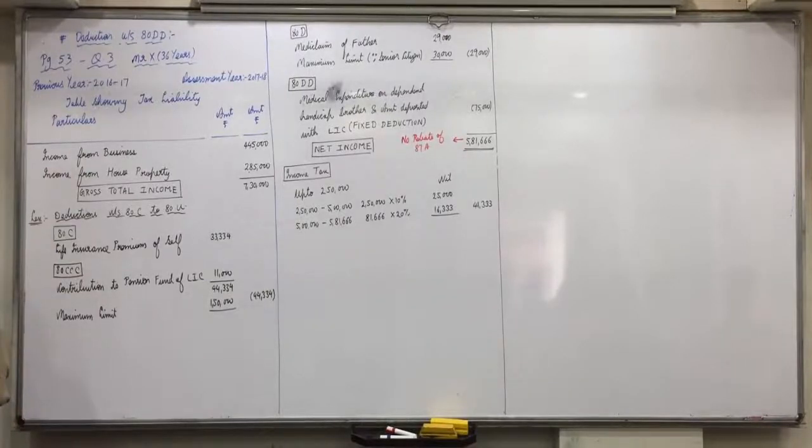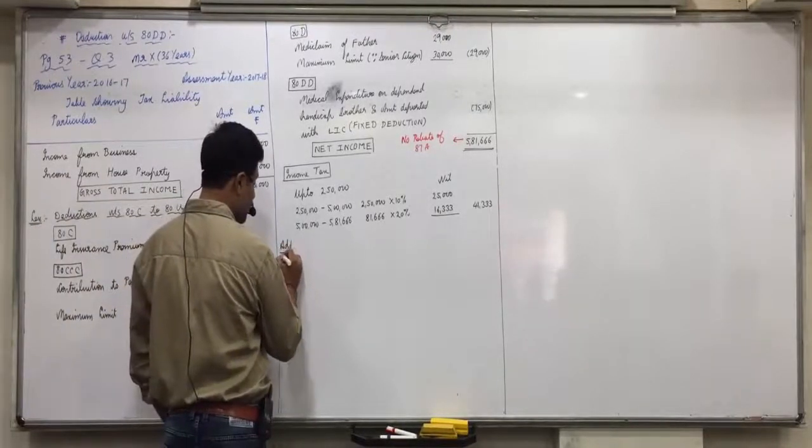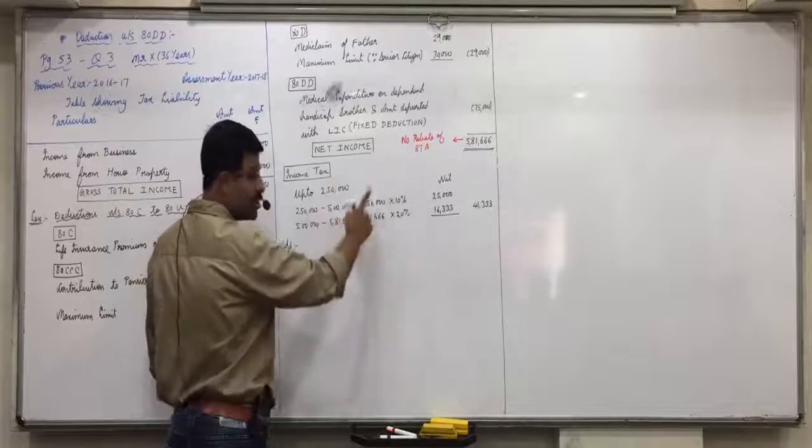Then after that, Ankita? Yes, we have to add 2% education cess. Rebate is not there because income is more than 5 lakhs.